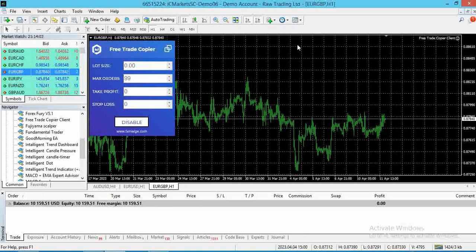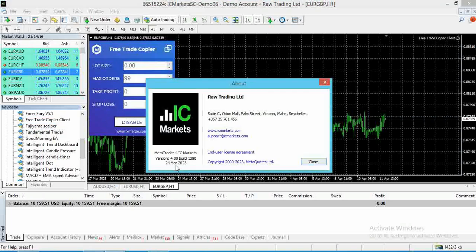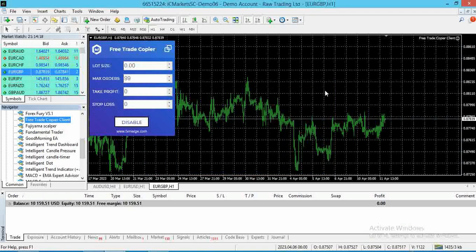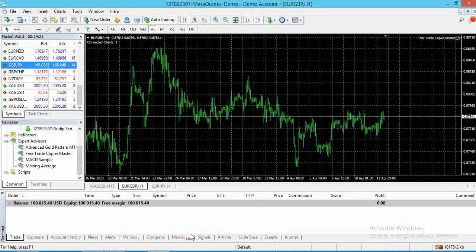Now after installation, you will get this software here, your slave, this one, where you have the latest version 1380. You want to copy all of your trades in this account from this account.